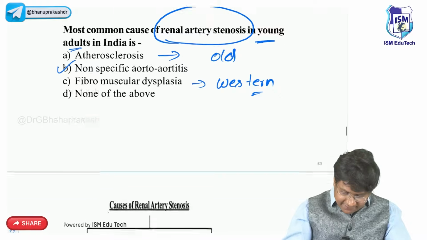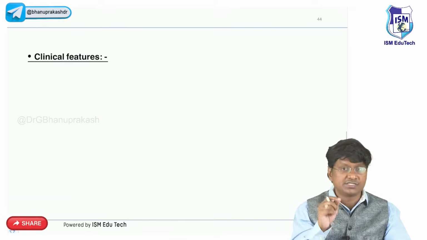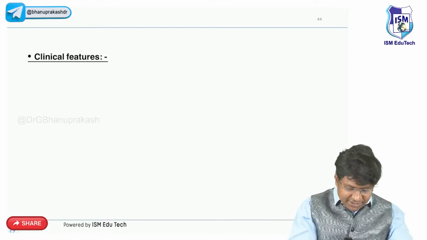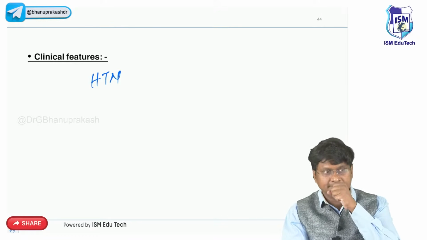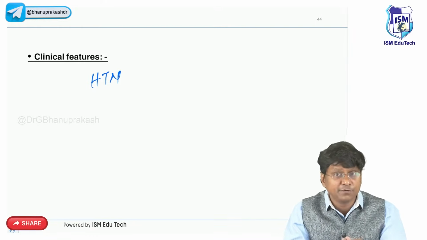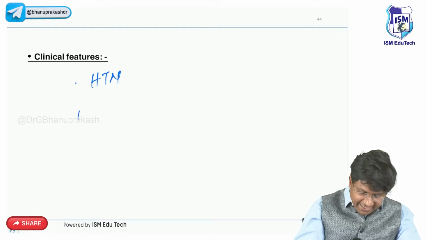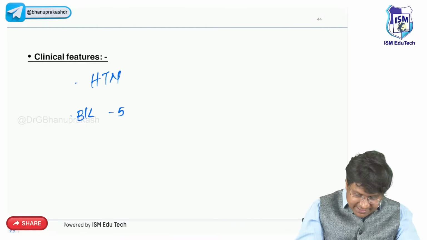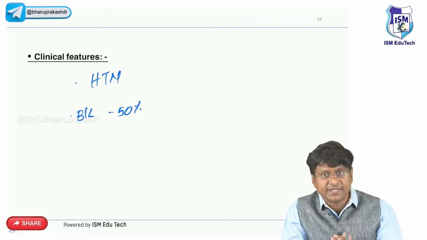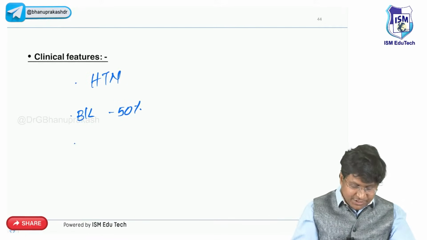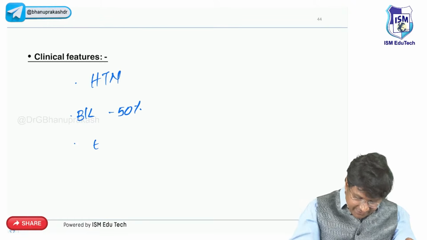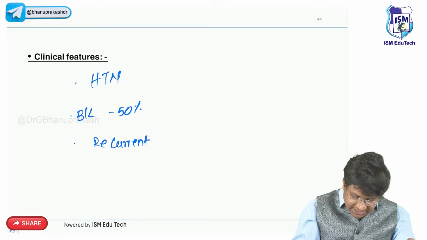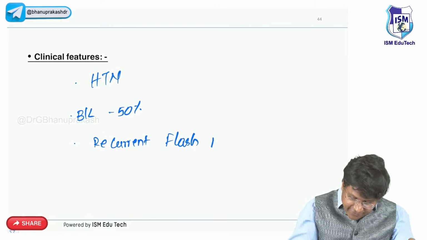Now, what are the clinical features that you will have in patients with renal artery stenosis? In renal artery stenosis, these patients will present with very severe hypertension. Why? Because of activation of RAS. And bilateral renal artery stenosis is present in almost 50% of cases. And these patients can have episodic or recurrent flash pulmonary edema.